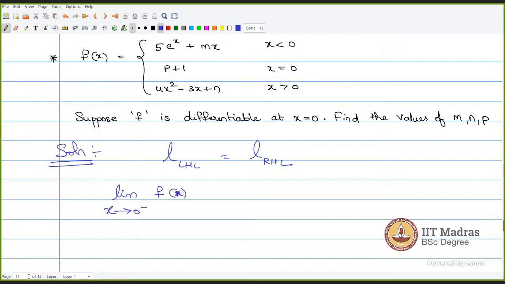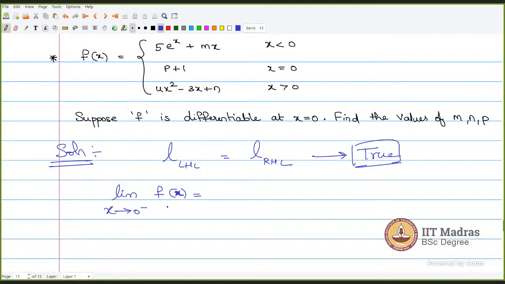But why do you need to check it? It is already given that it's differentiable. We are not checking. We are taking that condition and we are finding the values of m and p. We'll get some equations. Okay, so this is true. We are not checking, this is true. Yeah, now we are finding these values.